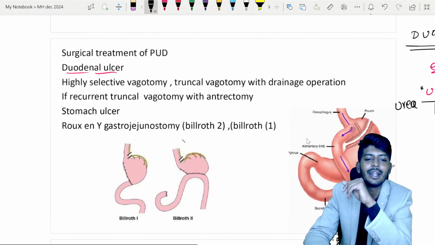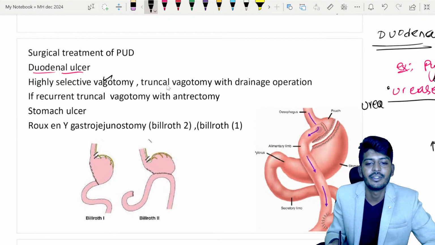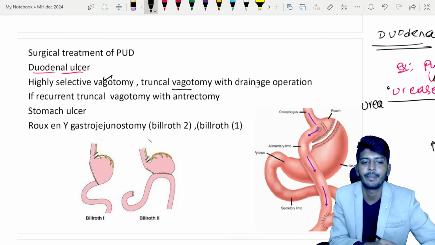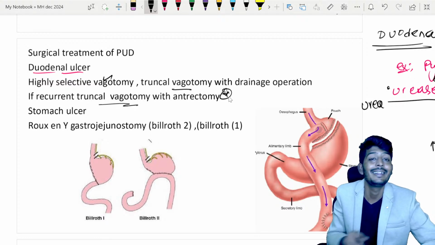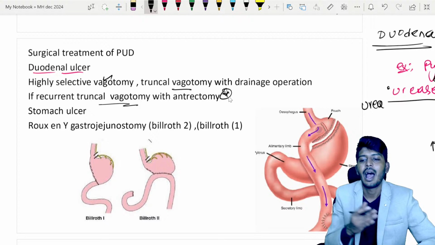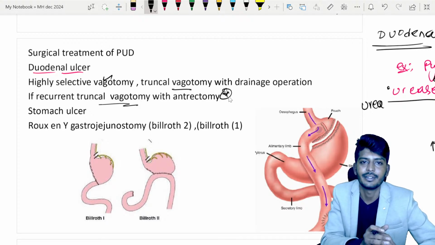So that is why we are doing highly selective vagotomy. Earlier we had other procedures such as truncal vagotomy with a drainage operation. If recurrent ulcer is there, we used to do truncal vagotomy with removal of the antrum. These are the surgical treatments. Nowadays, unless it is complicated, we don't prefer surgical treatment for peptic ulcer disease.